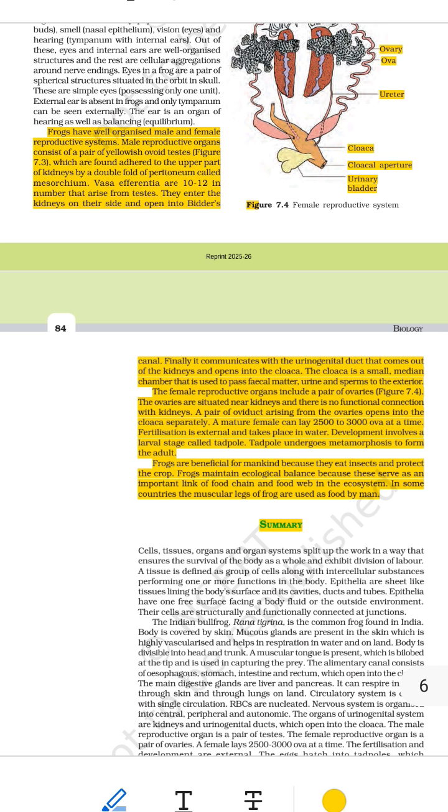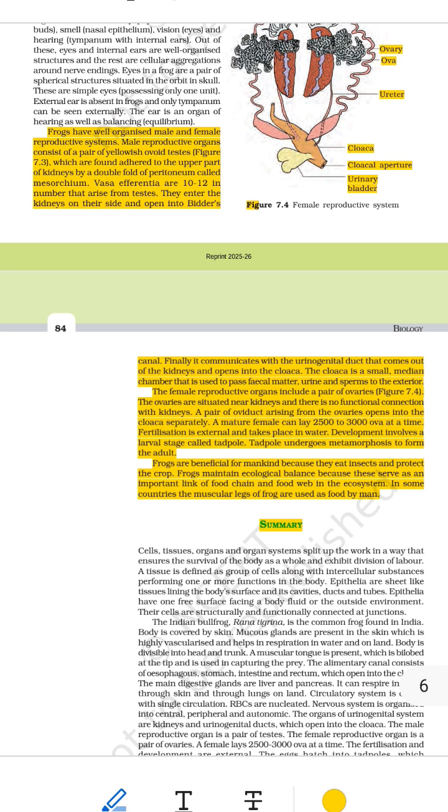2. Tympanum and internal ear, hearing and balance. Frogs do not have visible ears like humans. Instead, they have a tympanum, a flat, round, disc-like skin located behind each eye. It acts like a drum to receive sound. Inside the head, they have an internal ear that helps with hearing sounds and helps with balancing the body while jumping or swimming.